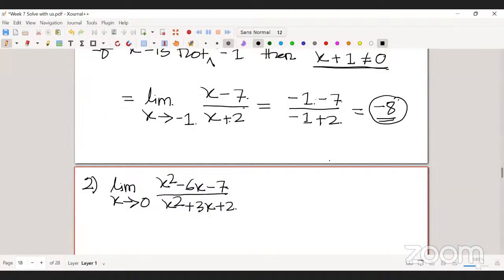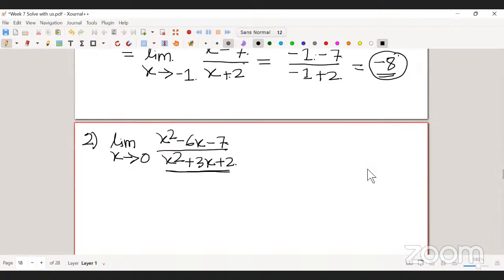First we need to check whether the function in the denominator vanishes at 0 or not. If you substitute 0, what will you get? It's basically 2, right? Yes. That means the function in the denominator doesn't vanish at 0. So I can simply substitute x to be 0 in both denominator and numerator to get the limit. This is basically 7 by 2.